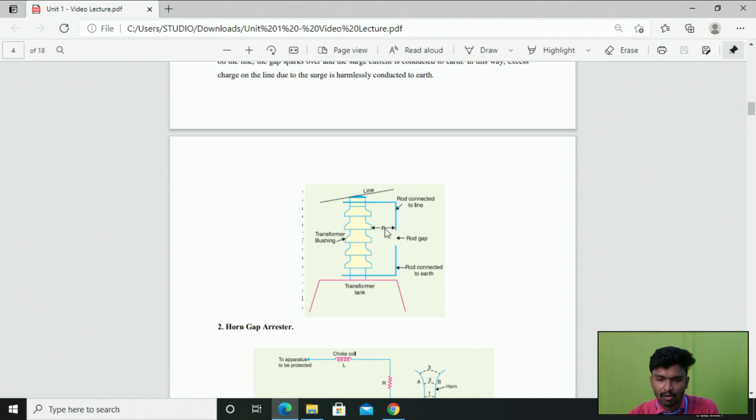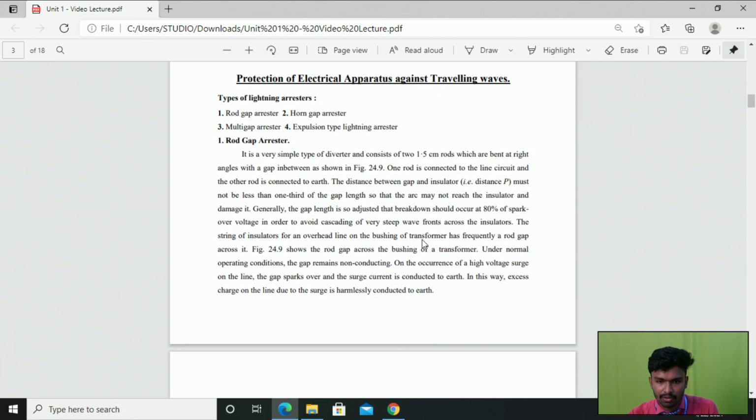If you do not maintain that distance, it will create a spark to the transformer bushing and damage it. So in order to avoid this, we need to maintain some distance between the rod and the transformer bushing.